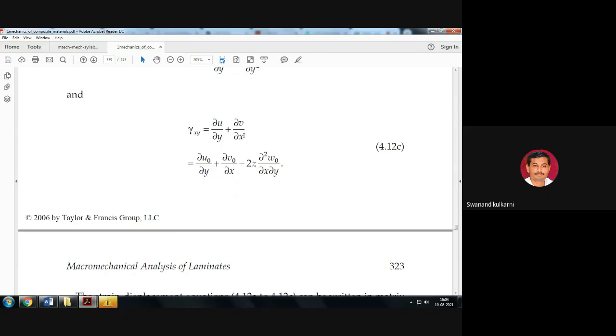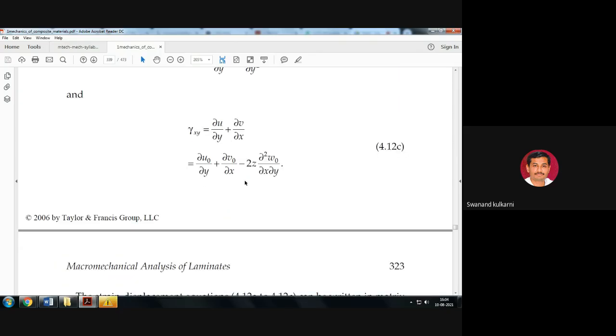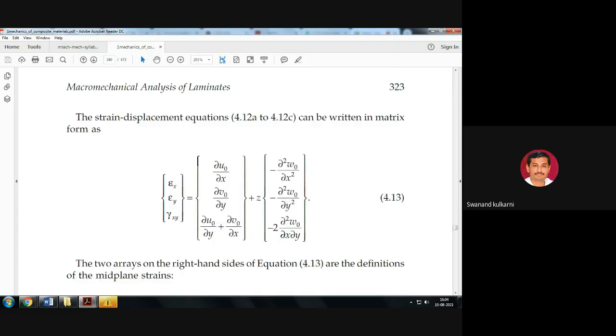this shear strain dou u by dou y plus dou v by dou x here. Is it okay? So substituting those particular equations here, dou u by dou y, where u is taken at its central, midplane location here, and by substituting all these terms here, what we get, we write epsilon x, epsilon y, and gamma xy as usual along x-axis but at neutral axis, along y-axis but at neutral axis, and along shear direction but at neutral axis. Is it okay? So this is epsilon x at its neutral axis, epsilon y at its neutral axis.